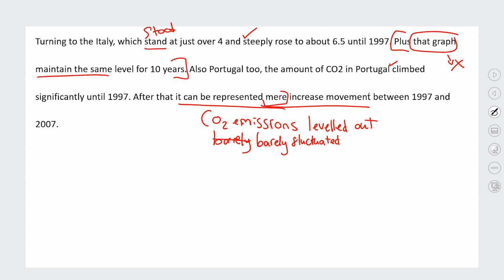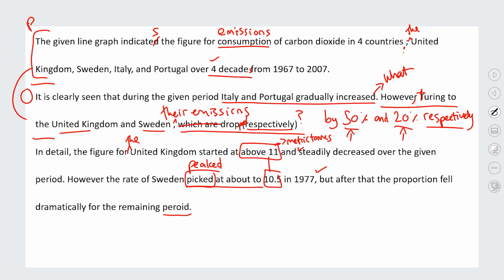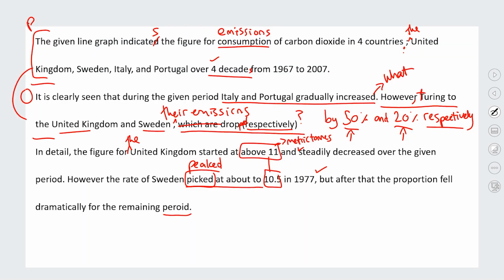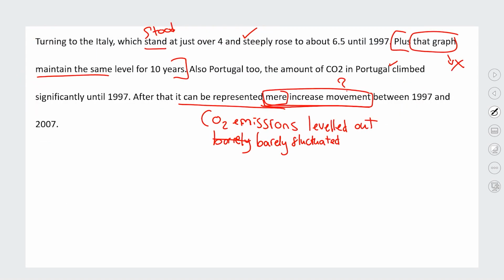Mere increased movement is not a combination of words that has any meaning, so I can't tell what you mean. So again, this is another situation where I read the sentence, I don't know what they mean, so then I have to go back and look at the graph, and I'm like, okay, I think what they meant is that it didn't change. So I have to go back and check so I can understand what you meant, which is not a good sign.